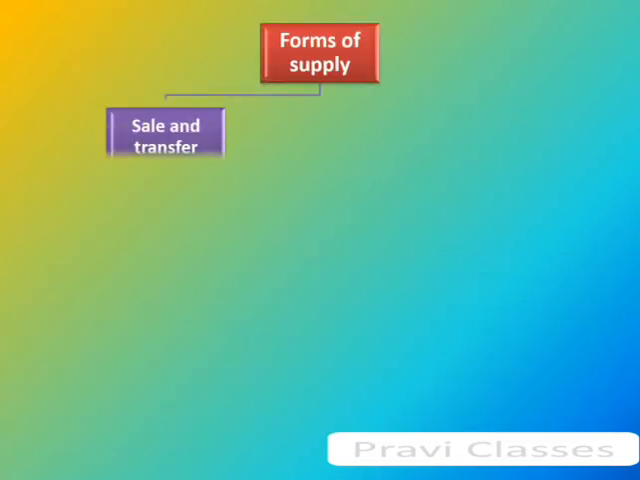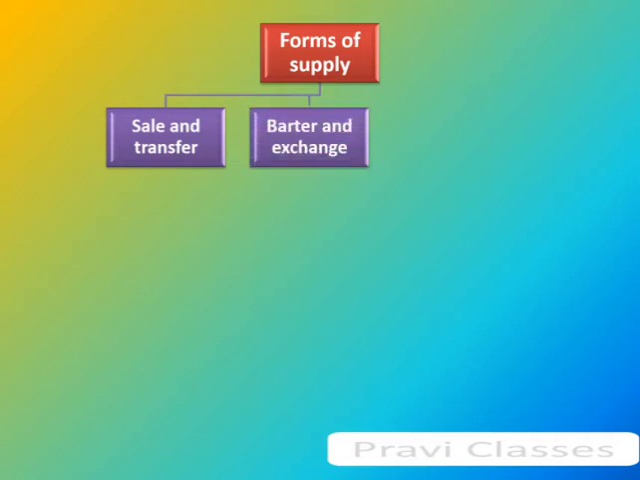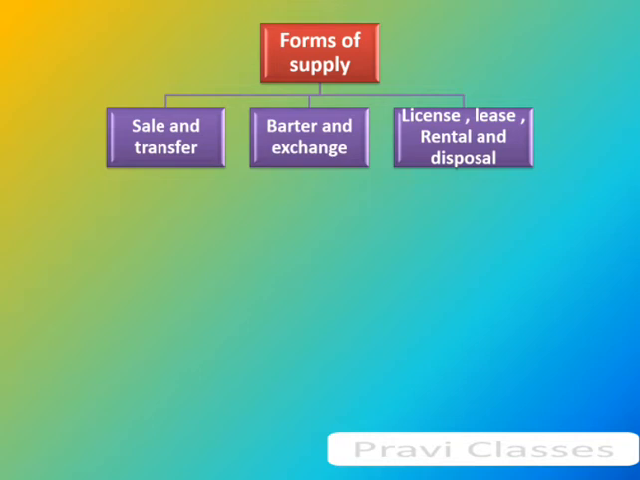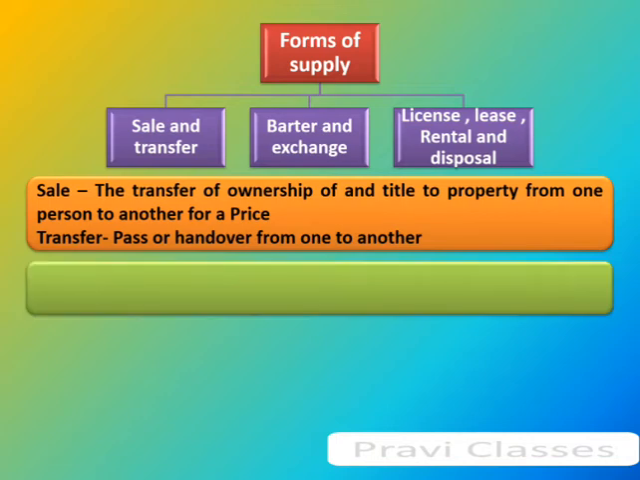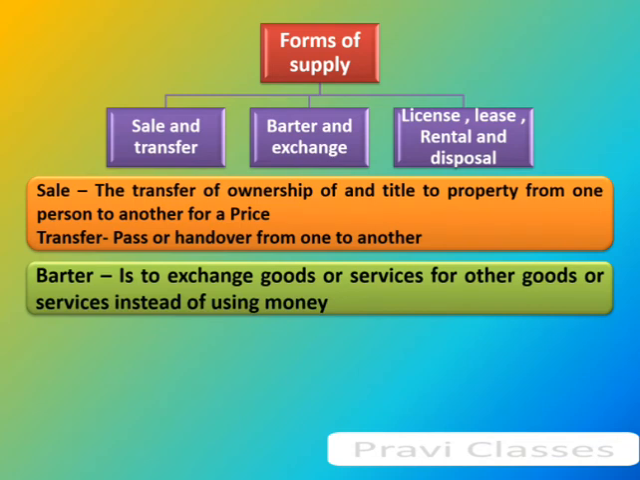Forms of supply: sale and transfer, barter and exchange, license, lease, rental and disposal. Sale: the transfer of ownership of title to property from one person to another for a price. Transfer: pass or hand over from one person to another. Barter is to exchange goods or services for other goods or services instead of using money.